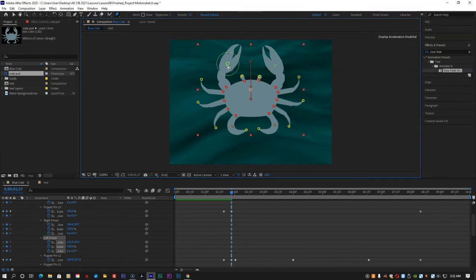And press Ctrl on Windows or Command on a Mac to activate the Puppet Sketch tool. A clock icon appears next to the pointer. Continue to hold down Ctrl or Command as you drag the left pincer pin into different positions for the length of the video. Release the mouse button when you've finished, and the current time indicator will return to 1:27.